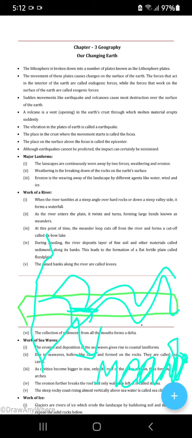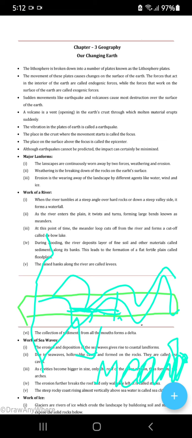When there is excess rain, the river water gets up to the plains. And here you will find that very fertile soil is deposited. Why? Because the river water carries the fertile soil with it, and therefore floodplain will be formed.